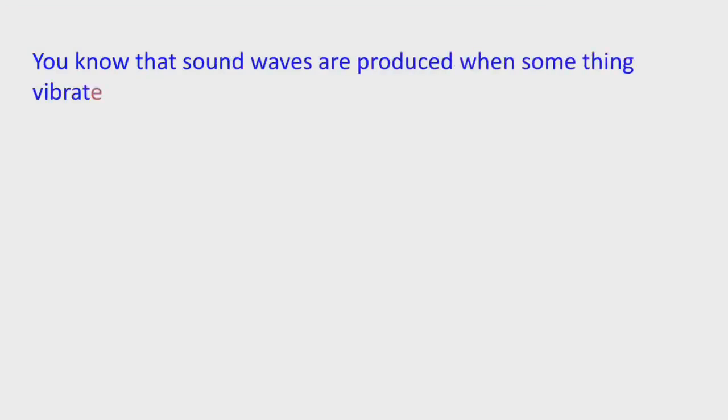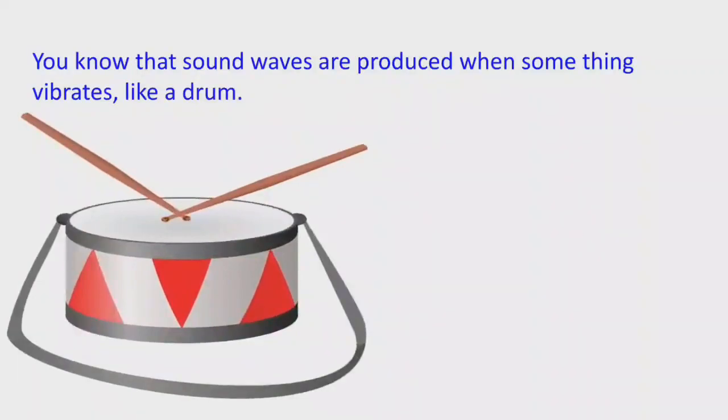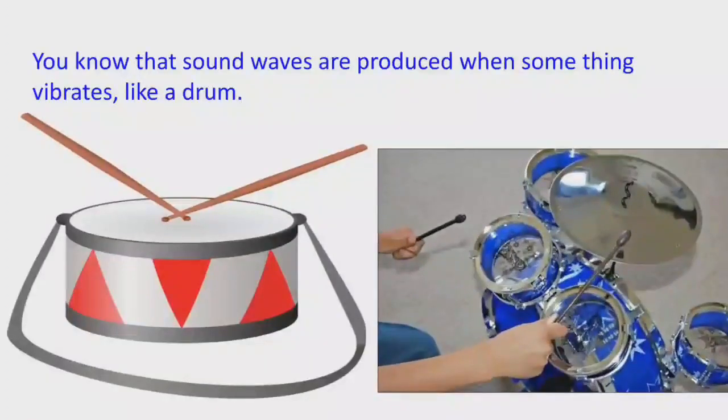You know that sound waves are produced when something vibrates, like a drum. When an object like a drum vibrates, it will produce sound waves. In the same way, when we beat a musical system, it will vibrate and produce sound.